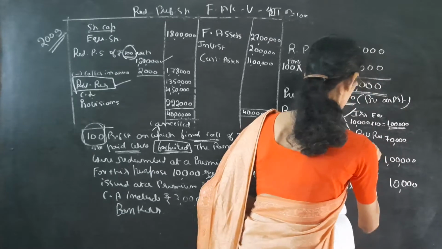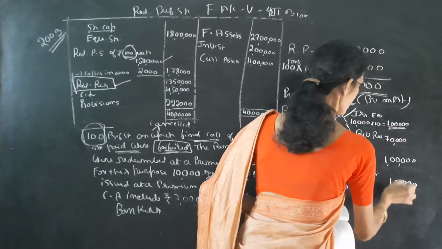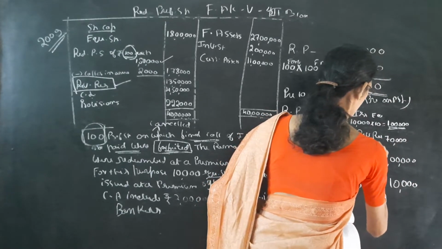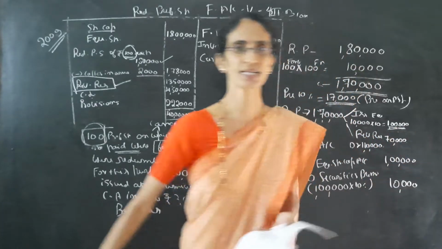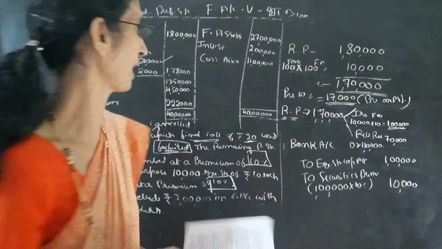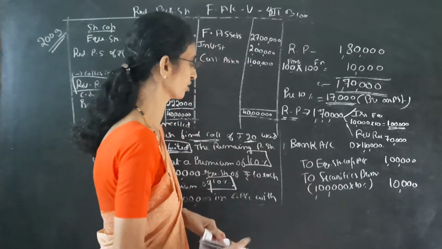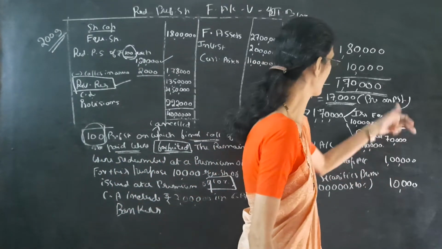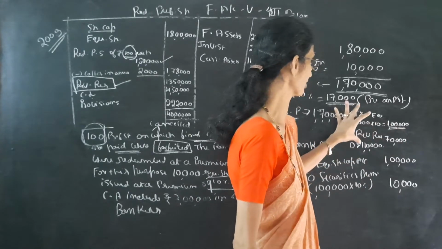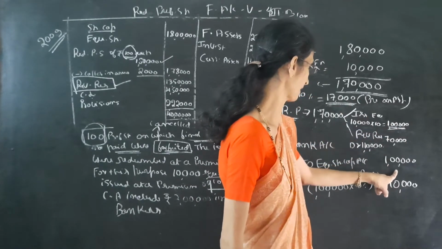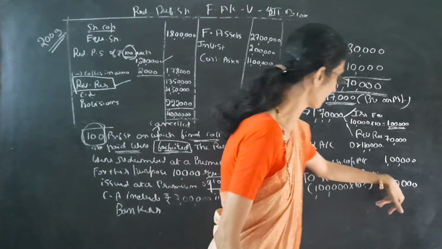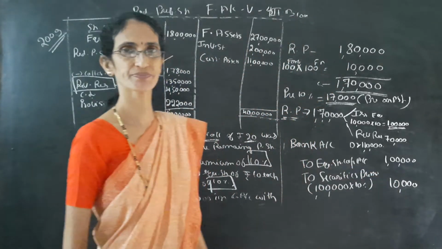So bank we are receiving, debit should be equal to credit. So here 1 lakh plus 10,000. So bank account is 1 lakh 10,000. So the entry is over. Bank account debit 1 lakh 10,000. To equity share capital 1 lakh. To securities premium account 10,000.